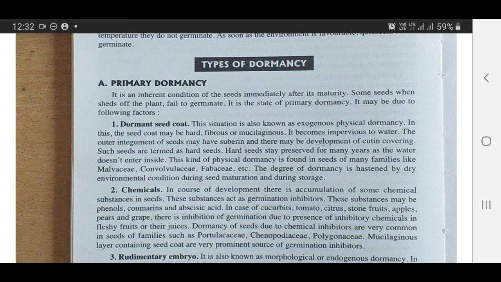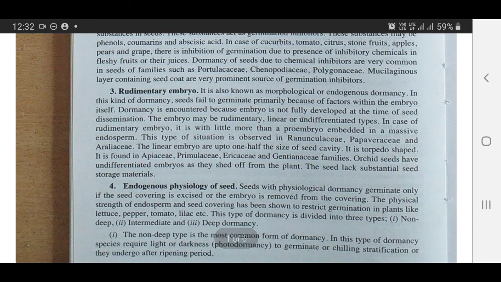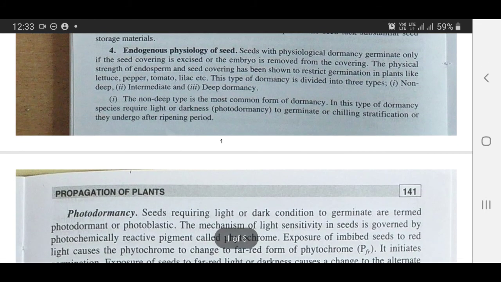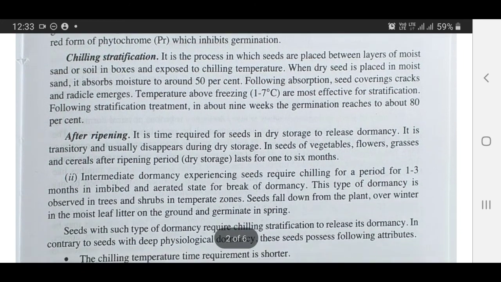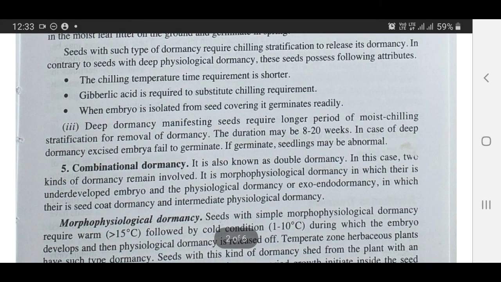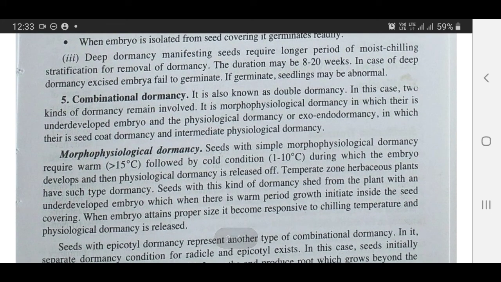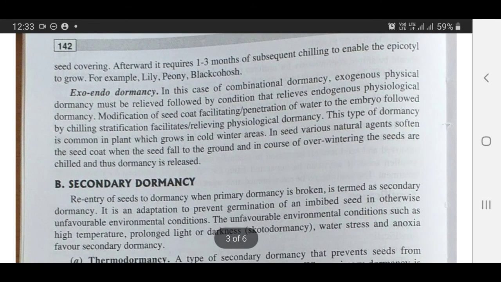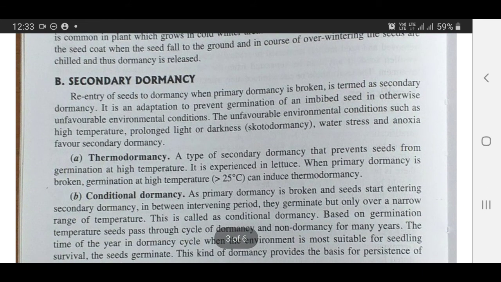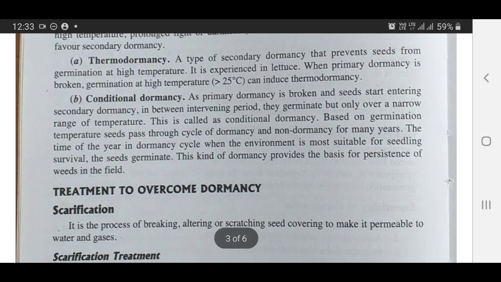It is due to dormant seed coat, chemicals, rudimentary embryo, endogenous physiology of seed, photodormancy, chilling stratification, after ripening, combinational dormancy, morphophysiological dormancy, exo-endodormancy. And in case of secondary dormancy, it is due to thermodormancy and conditional dormancy.